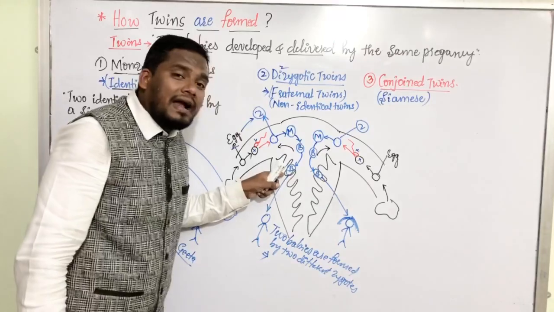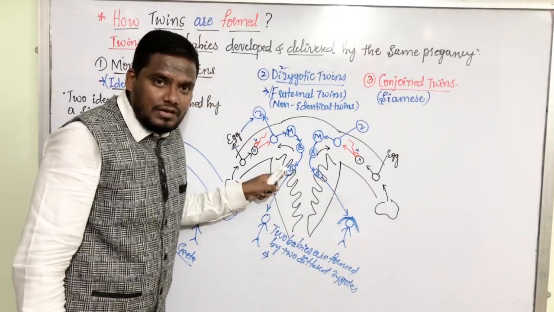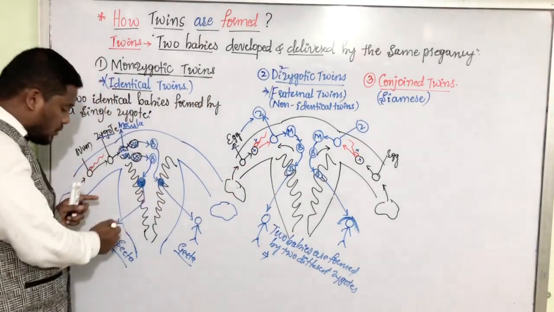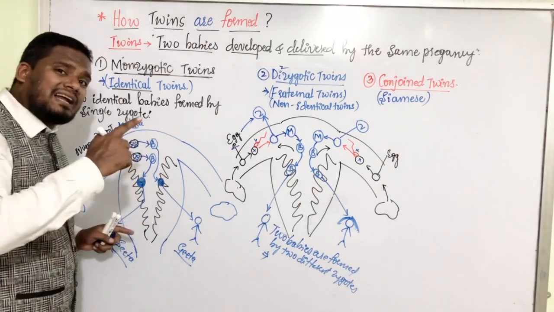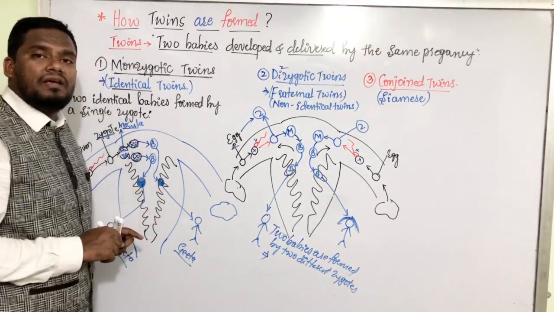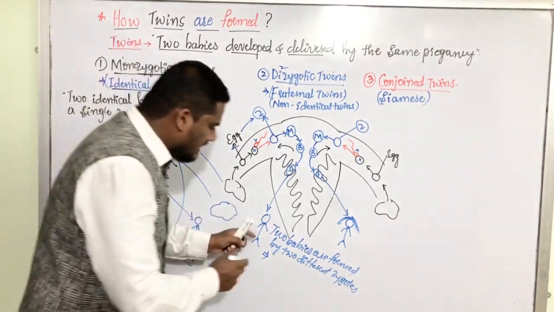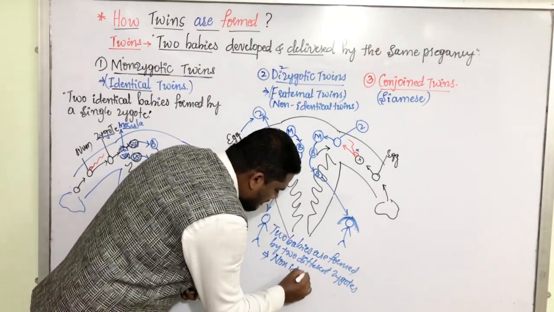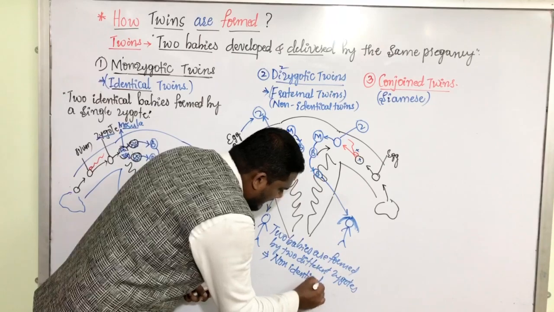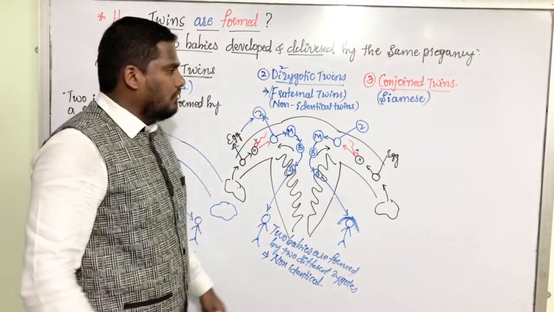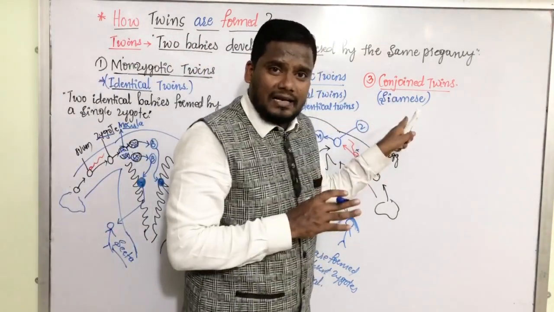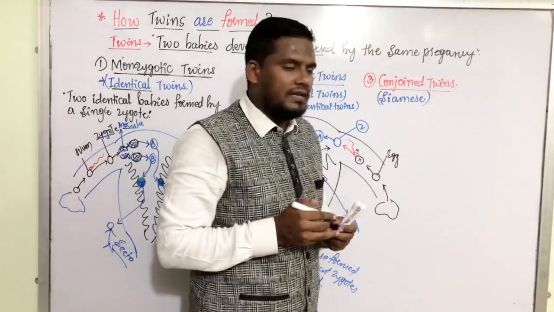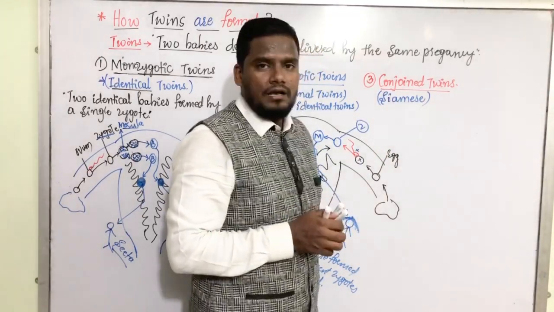They are non-identical, my dear friends. Here the babies, 2 different babies are not the same in their appearance. They are non-identical. Now, coming to the third type of twins, conjoined twins.